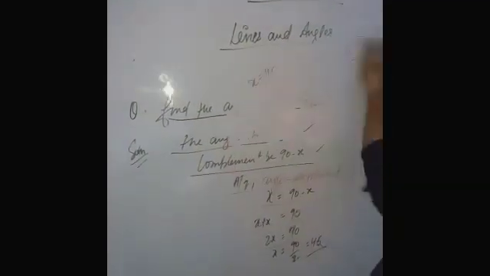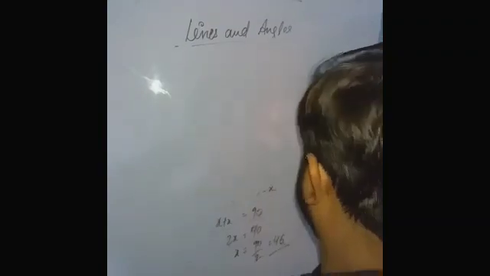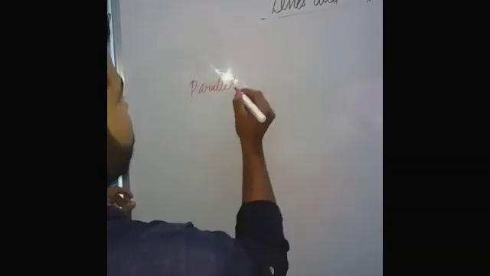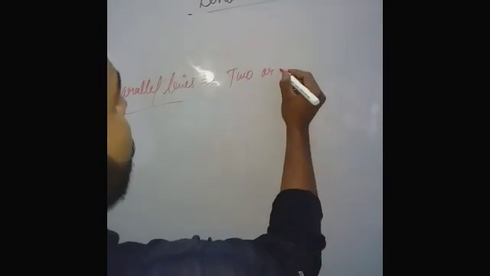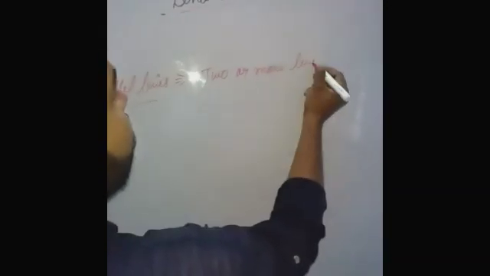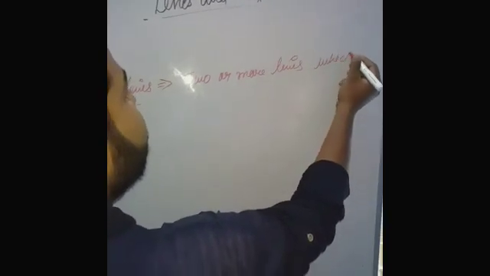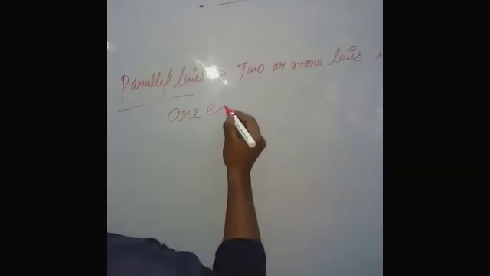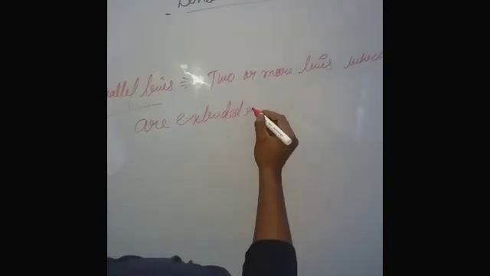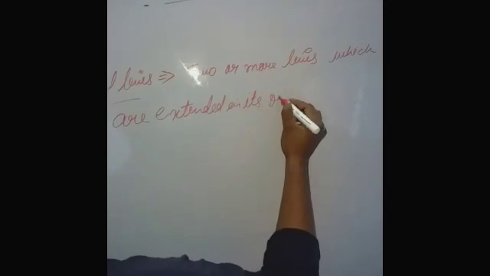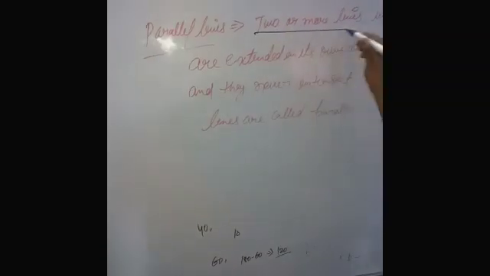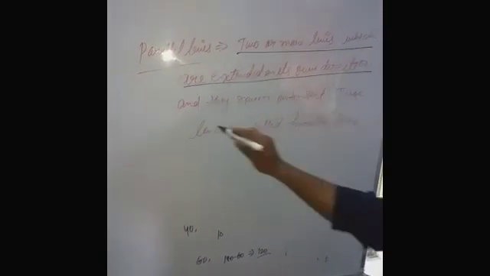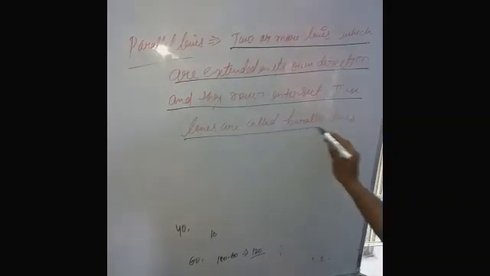What are parallel lines? Two or more lines which are extended in their own direction and they never intersect. These lines are called parallel lines.